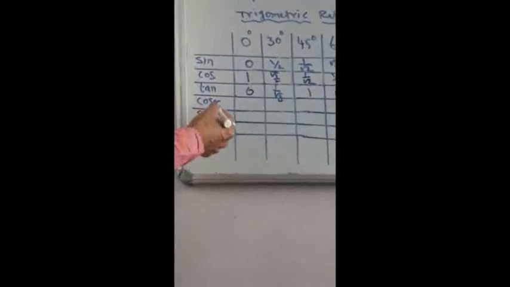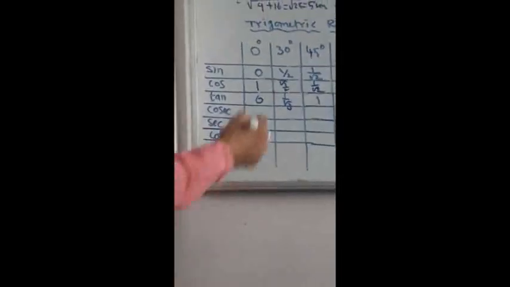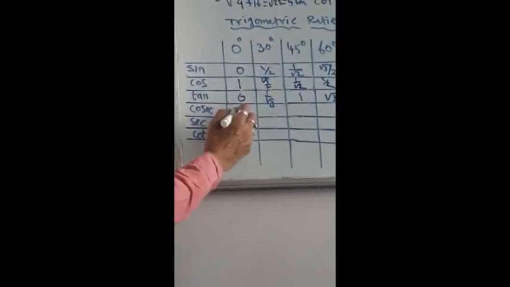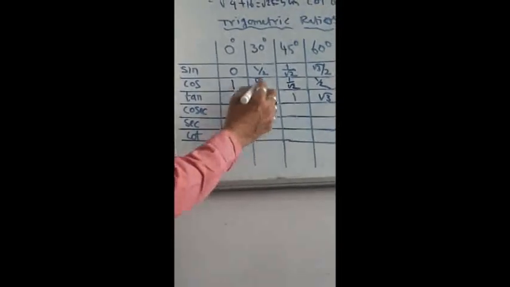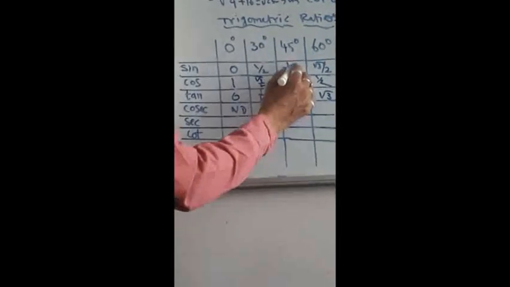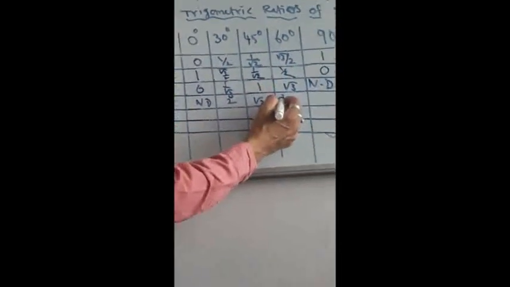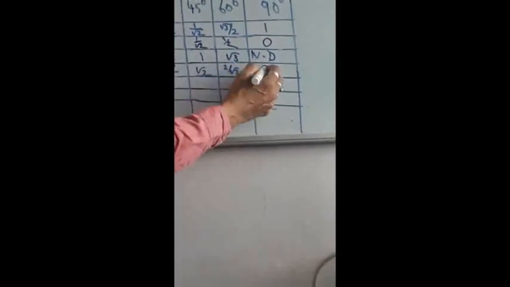Okay, then what is cosecant theta? Cosecant theta is nothing but the reciprocal of sin theta. So 0 divided by 0, that also comes as not defined. Okay, then the reciprocal of 1 by 2, we will get as 2. Then 1 by root 2, you will get root 2. So I am just taking the reciprocals. Then here you will get 2 divided by root 3. Then 1 divided by 1, you will get the answer as 1 only.